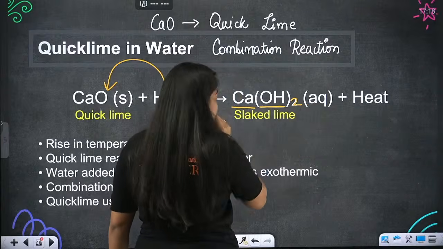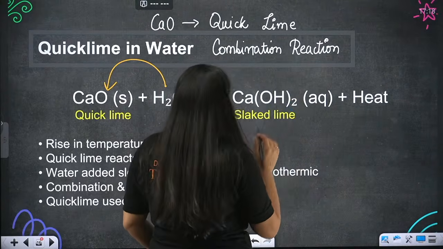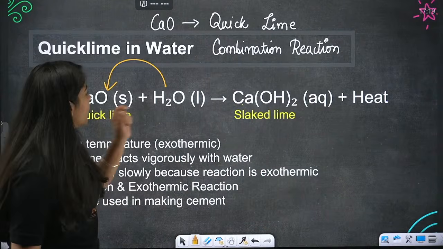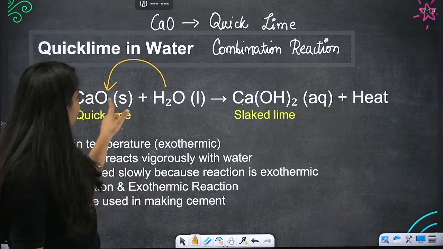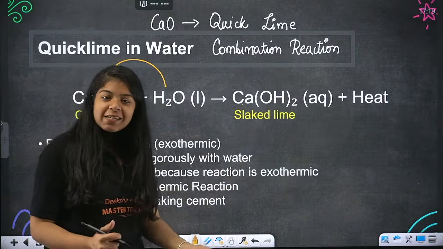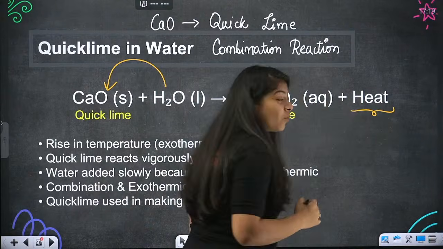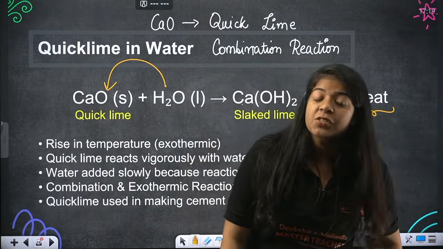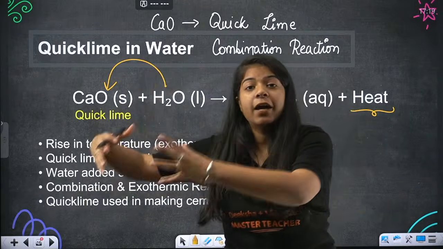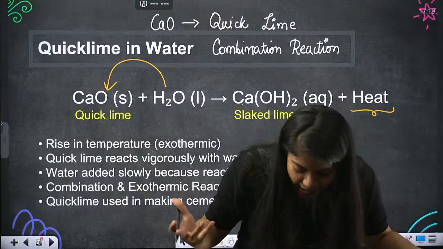Now see, is this balanced or not? Ma'am, this is balanced, right? See, the calcium is 1. Calcium is 1 here. Oxygen is 2. Oxygen is 1. 1 oxygen, 2 oxygen. H2, H2. So it is balanced as well. And heat is also being generated. So we understood that if heat is there, 2 reactants are there, 1 product plus heat is there. What is it? It's a combination reaction.